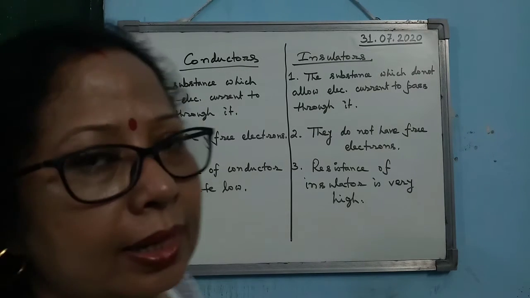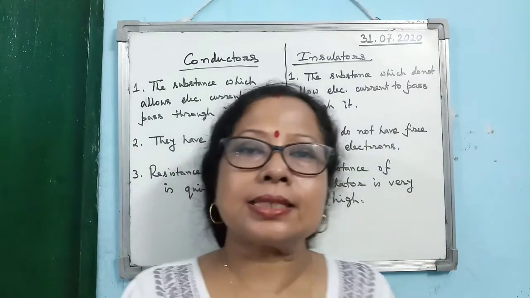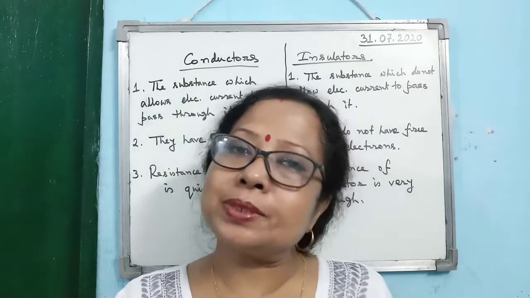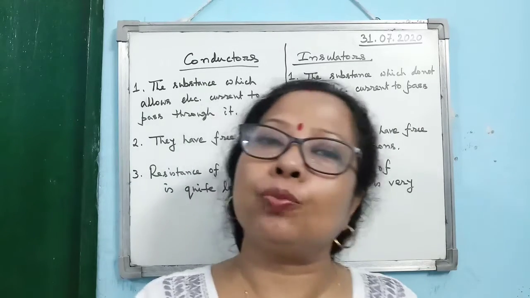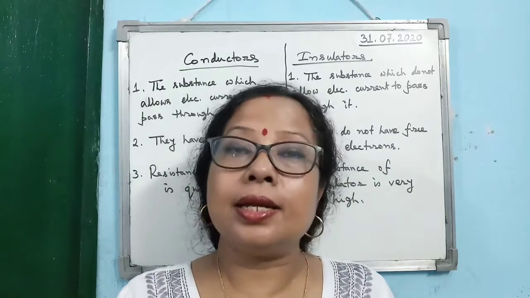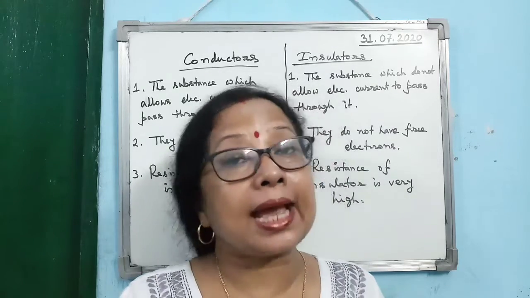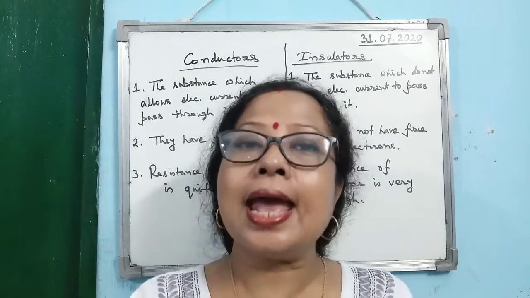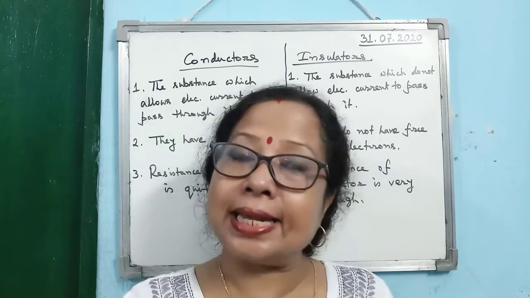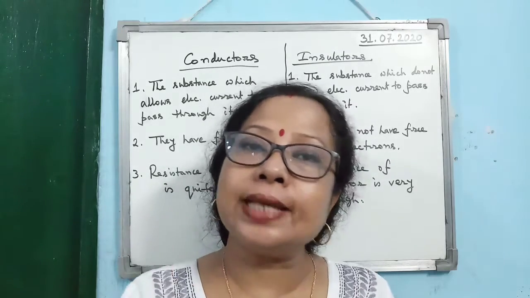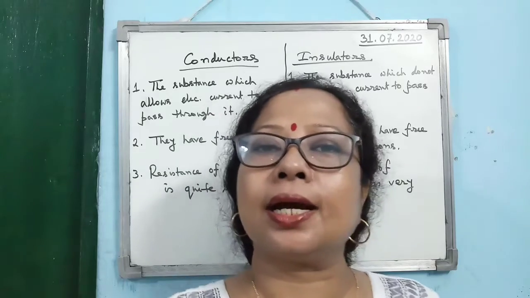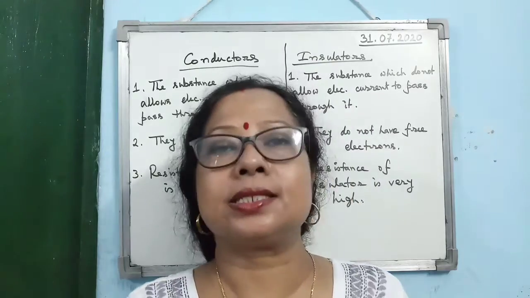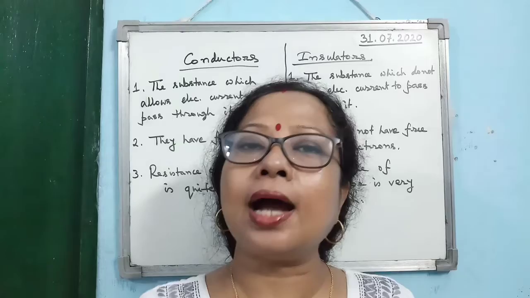Now the next topic is conductors and insulators. Already all of you know about it. What are conductors? The substances which allow electric current to pass through them are known as conductors. Now the question is, why can conductors allow electricity to pass through them? Because they have free electrons, and as electric current can easily pass through them, the opposition offered to the current by the conductor is quite low, and this opposition is termed as resistance. So the resistance of conductors is quite low.